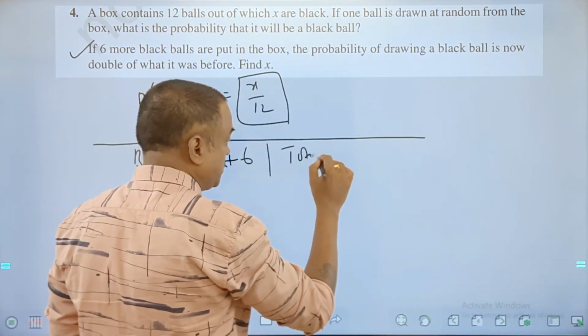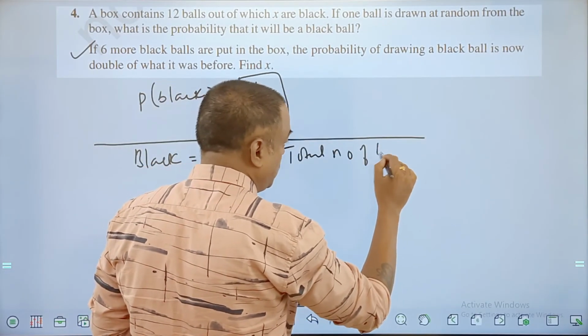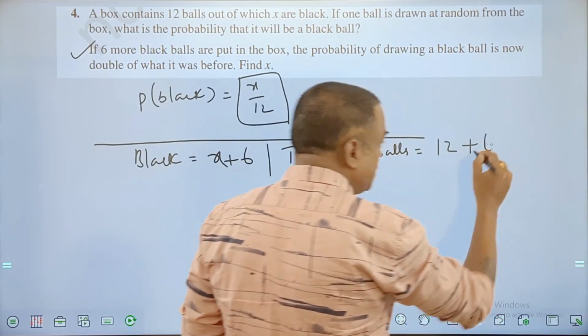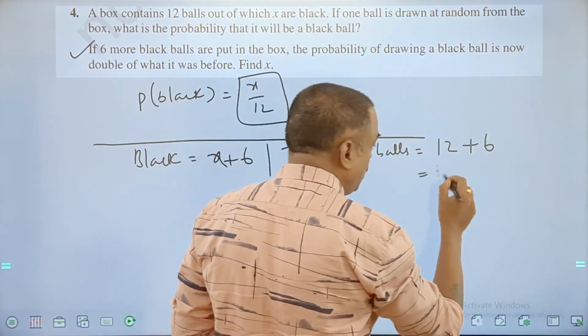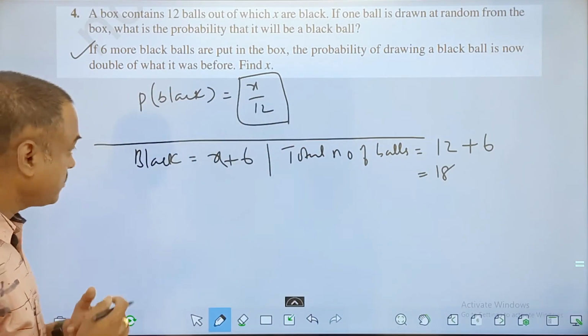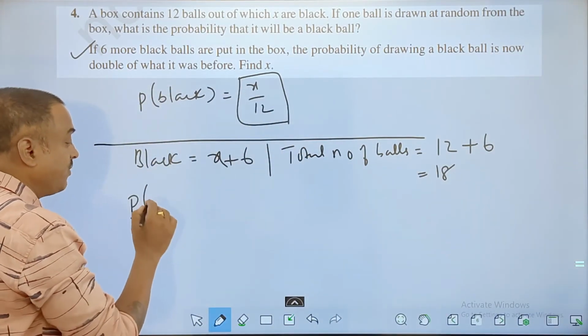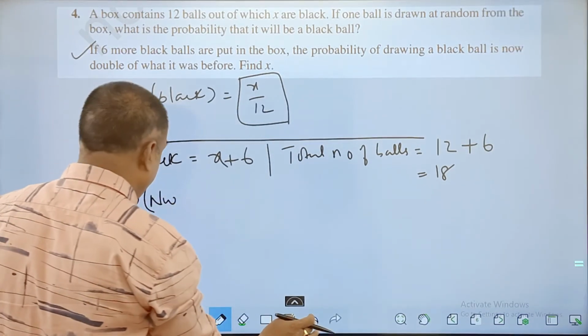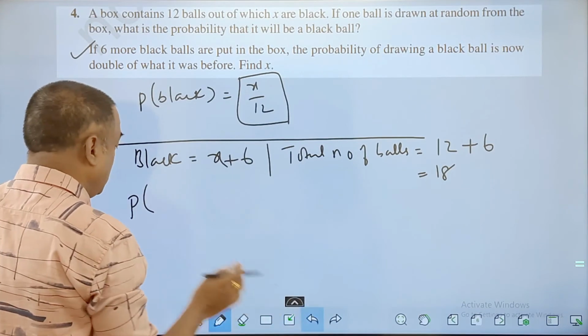Total number of balls earlier 12, increased by 6 black balls, now the total is 18.